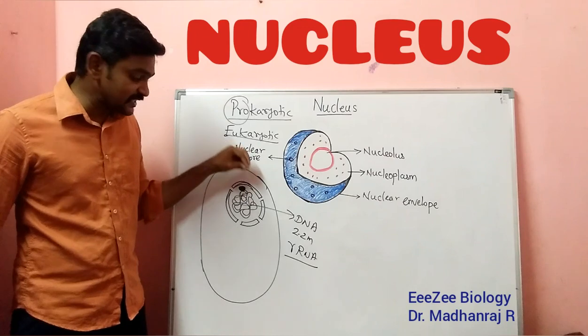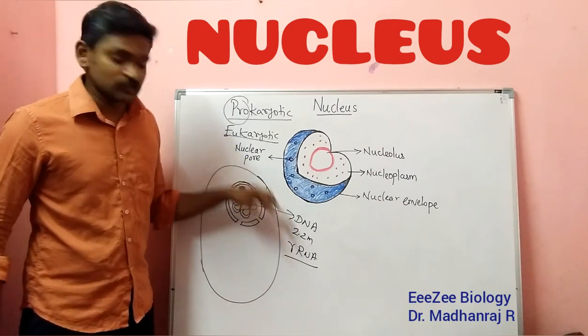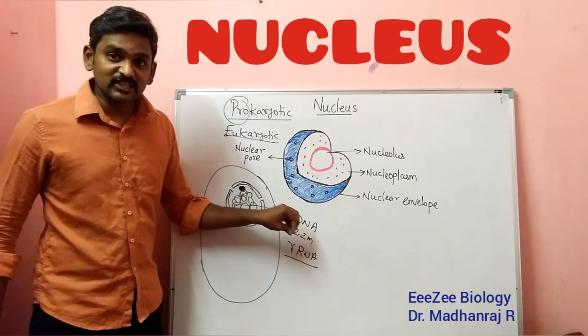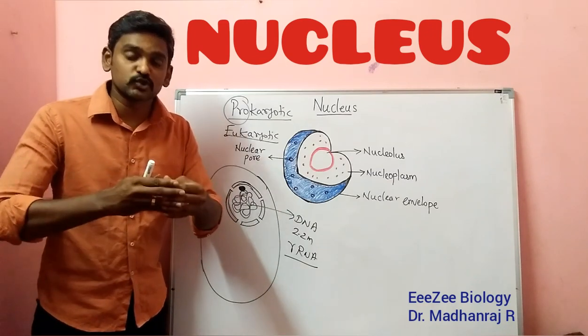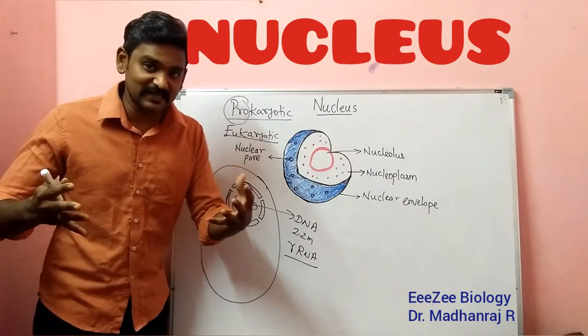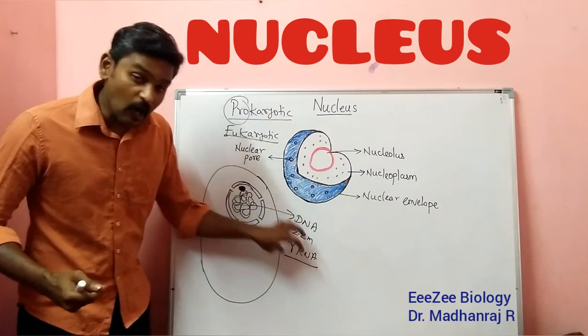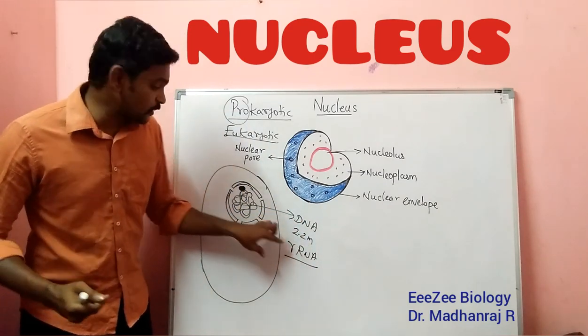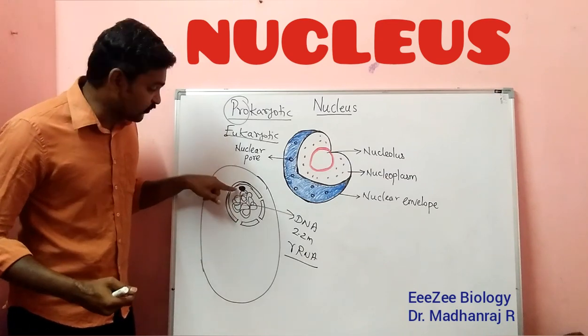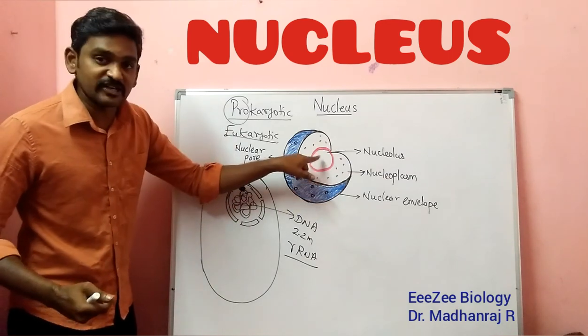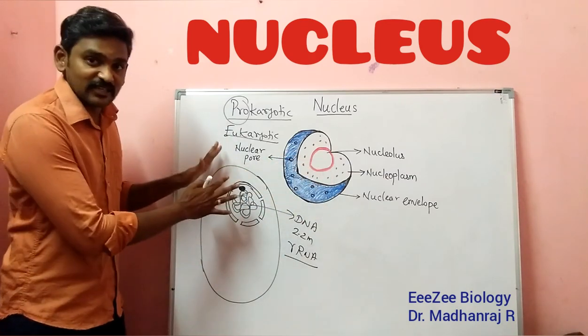This is present inside the nucleus only. rRNA is essential for the formation of what? Ribosomes. Ribosomes are the protein factories, so rRNA should be there for protein synthesis. This ribosomal RNA is synthesized, produced, by the nucleolus. I have mentioned the nucleolus here.